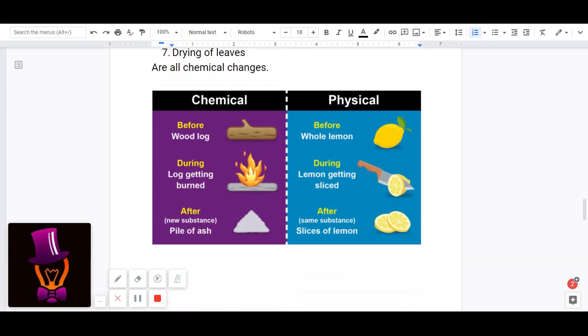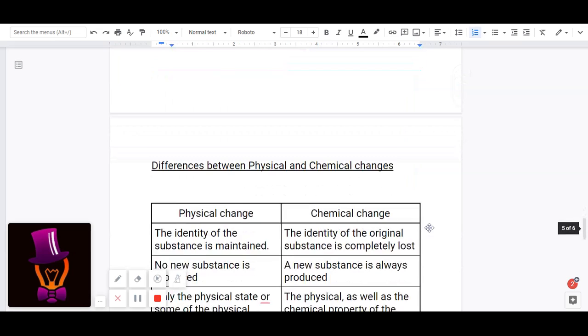And here is an image showing the difference between chemical and physical changes. So, chemical change: before, the wood, and when we burn the wood, we get a new substance which is a pile of ash. And now, first we have a whole lemon, and after we cut it, we get slices of lemon, which is the same substance. There's no alteration in the chemical property of the substance.